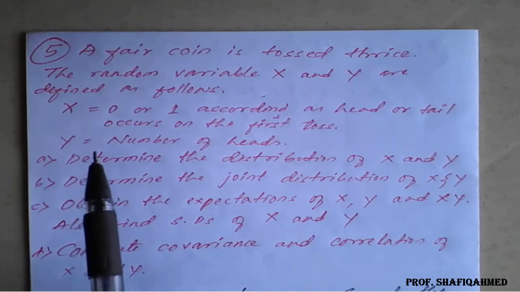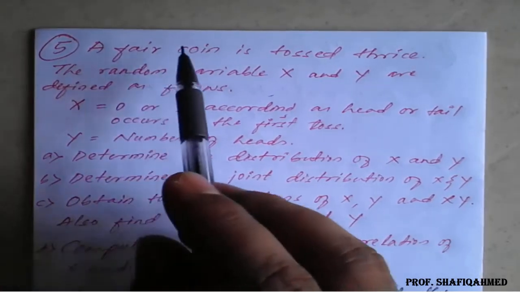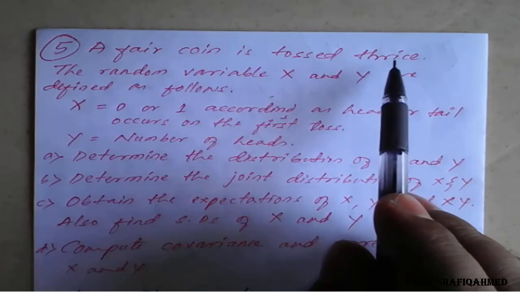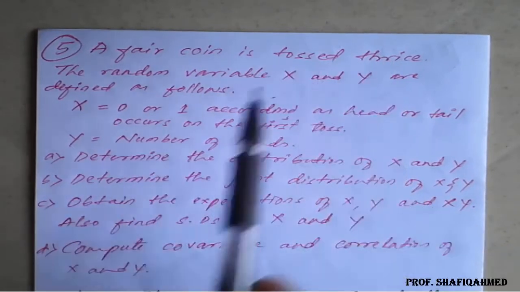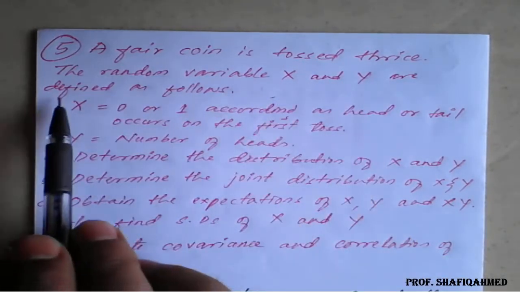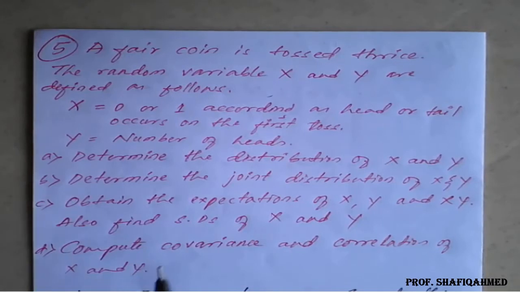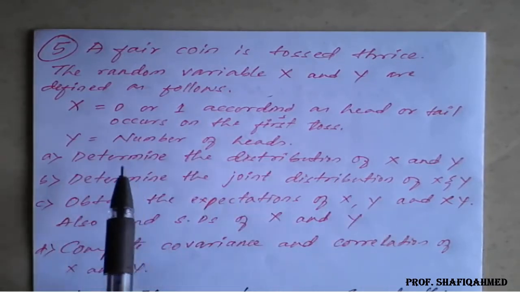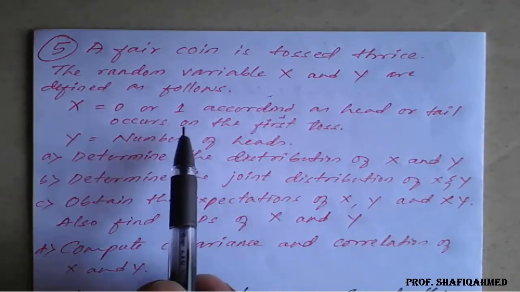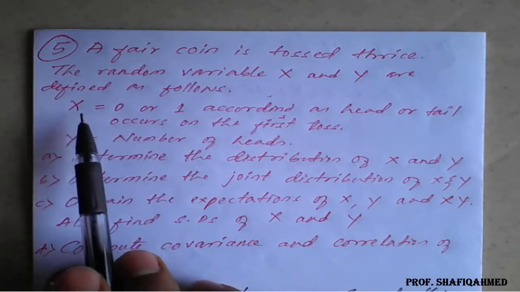Now the question is: a fair coin is tossed thrice. The random variables x and y are defined as follows. In this question they have not given any table values. They have given this problem in words, so we have to convert the word problem into a table and then proceed to the solution. So they have defined what x is.